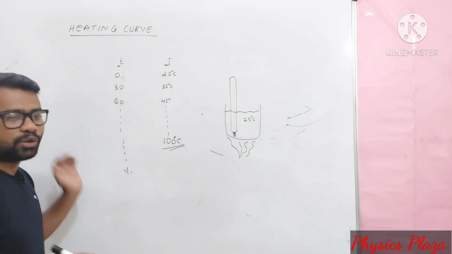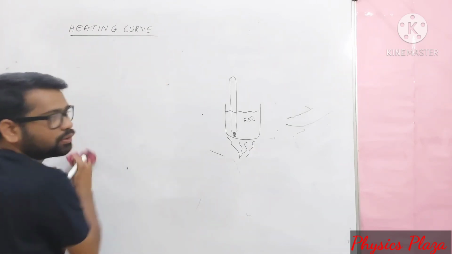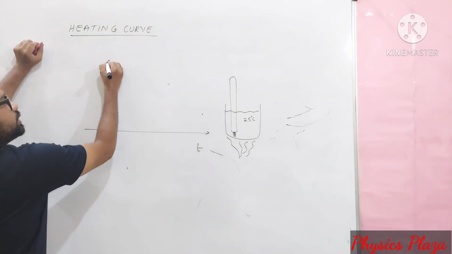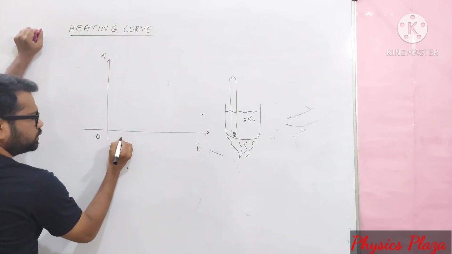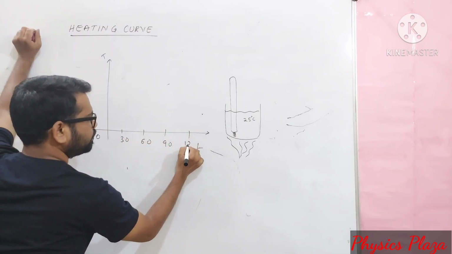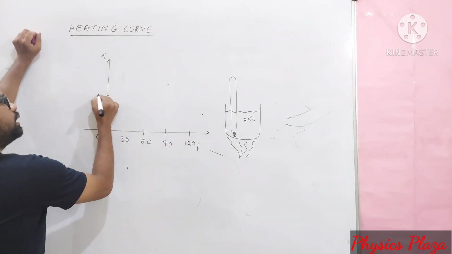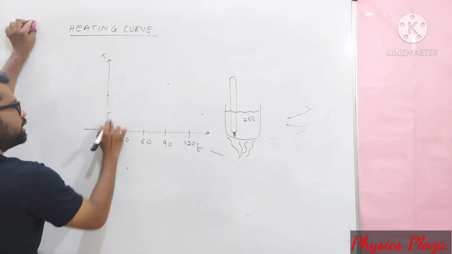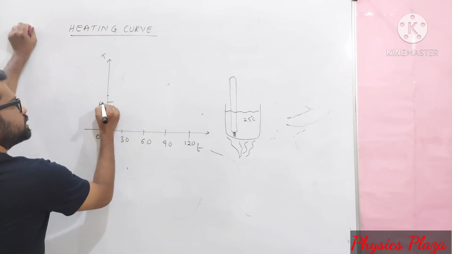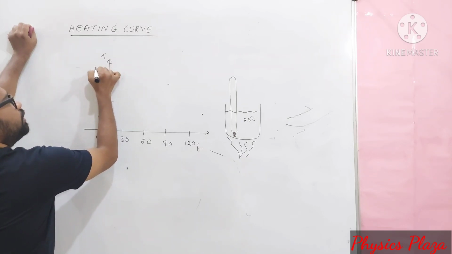So for this, let us try to plot a graph by taking time on the x-axis, whereas temperature on the y-axis. So what do we get, children? Here is time and here is the temperature. Here is 0, some 30 seconds, 60 seconds, 90 seconds. Let us take here 120 seconds. On the temperature axis, let us make it 20, 40, 60, 80, 100, some 120, like that.